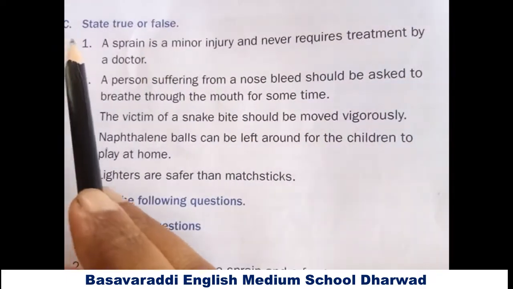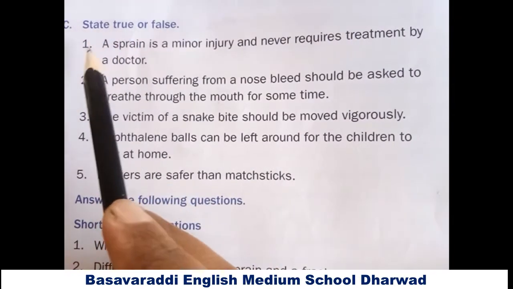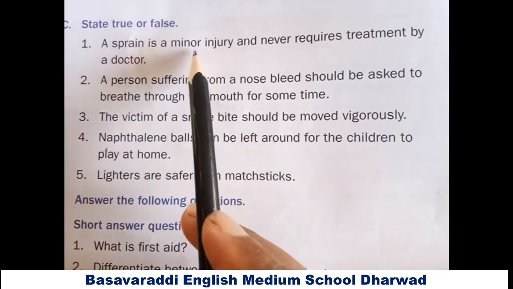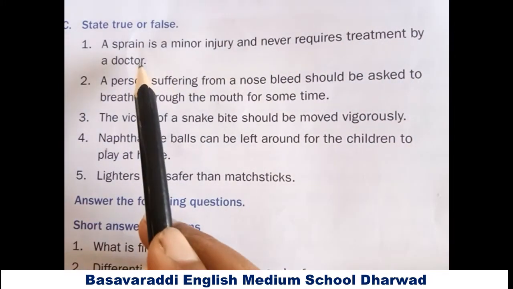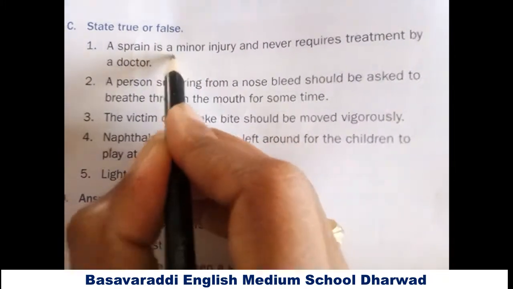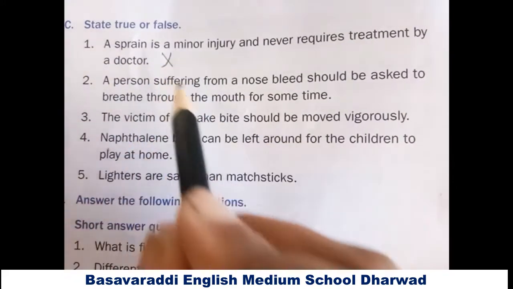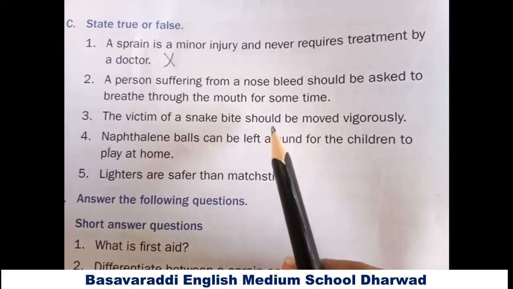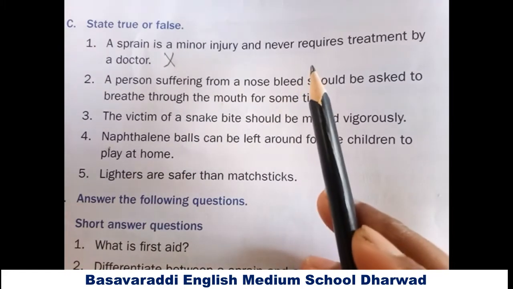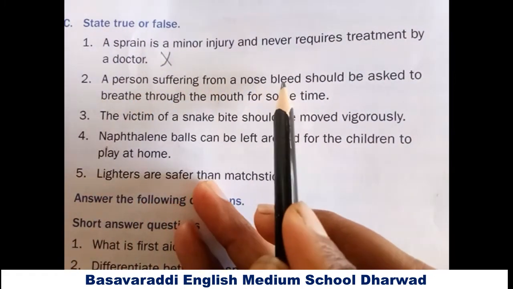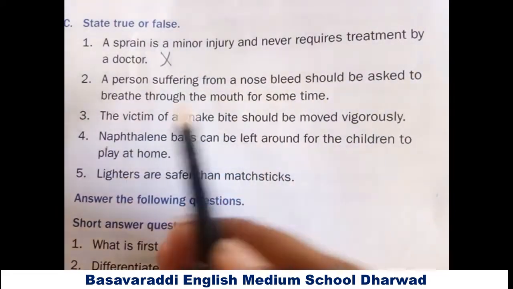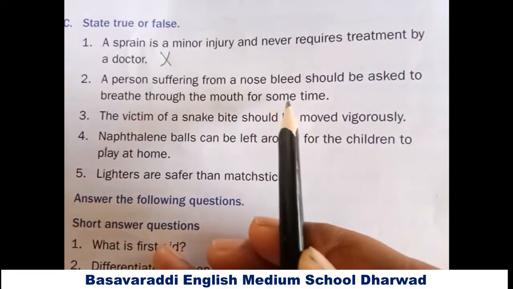The C question, state true or false. The first one, a sprain is a minor injury and never requires treatment by a doctor. The false. Why? Because a sprain is a major injury and requires treatment by a doctor. Second one, a person suffering from a nosebleed should be asked to breathe through the mouth for some time.